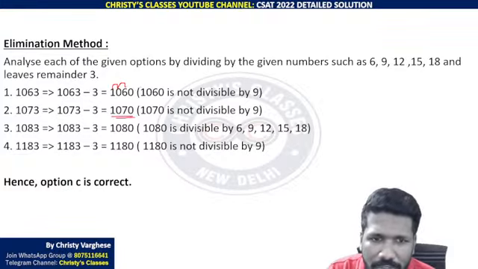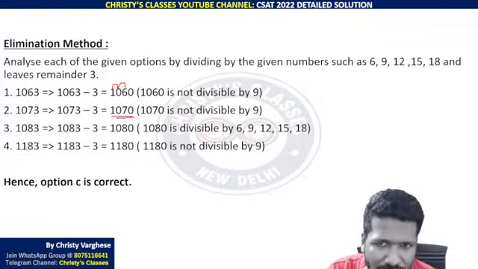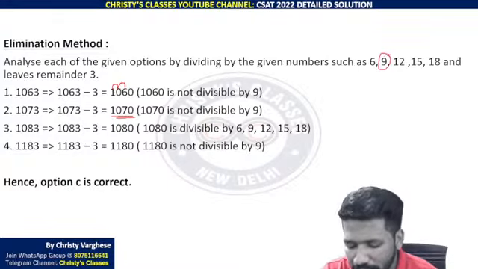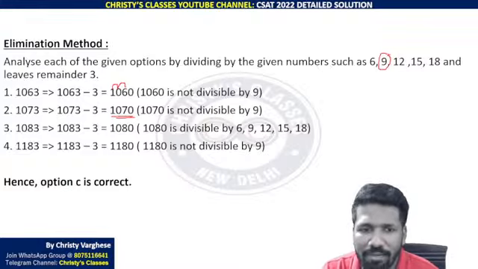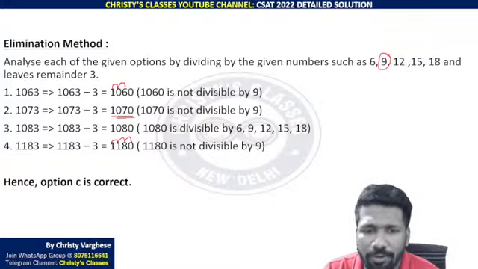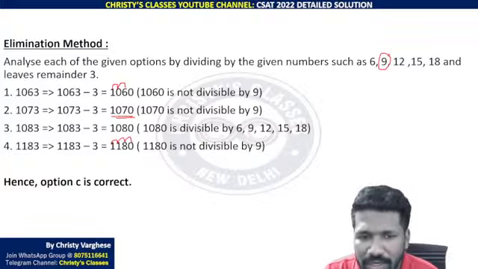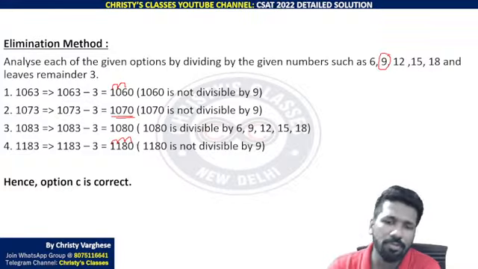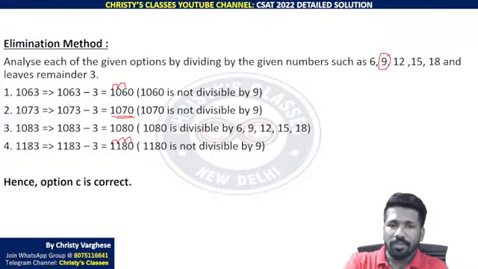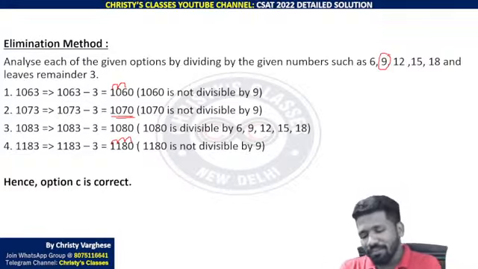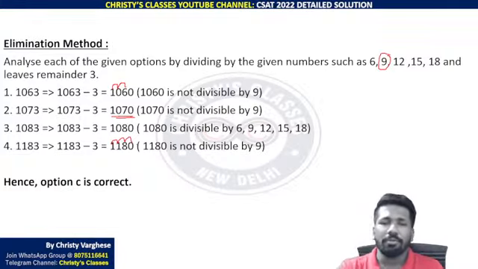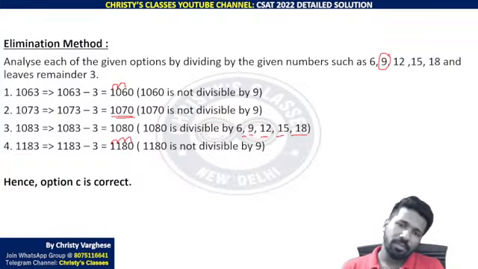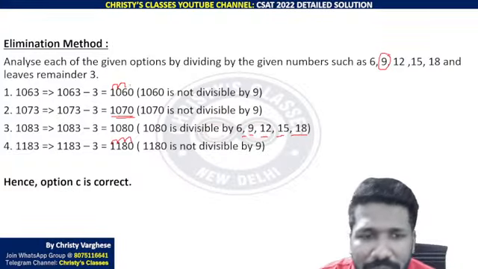Same problem with 1070. 1 plus 0 plus 7 plus 0 is 8. 8 is not a multiple of 9, so it is not divisible by 9. It should be divisible by 9 also, so by checking 9 itself, you can eliminate that. And you can eliminate 1180 also, whose sum of digits is 10. 10 is not a multiple of 9. So as those 3 are not multiples of 9, even if they are divisible by any other number, that is not our problem. It should be divisible by 6 and 9 and 12 and 15 and 18, all of them. That is why those three options can be easily eliminated.